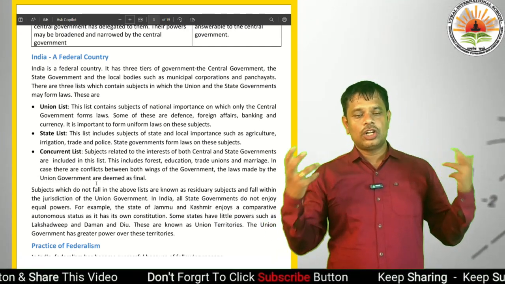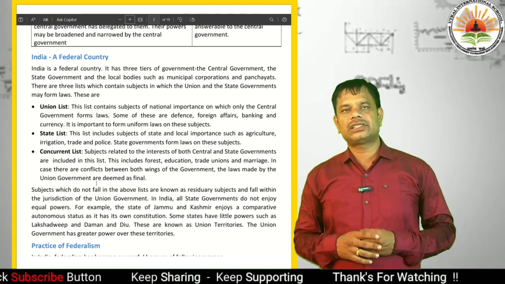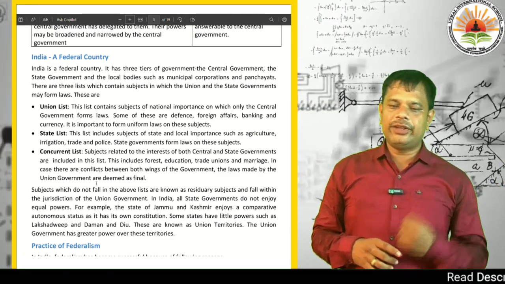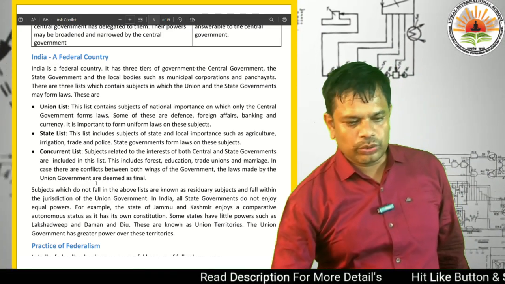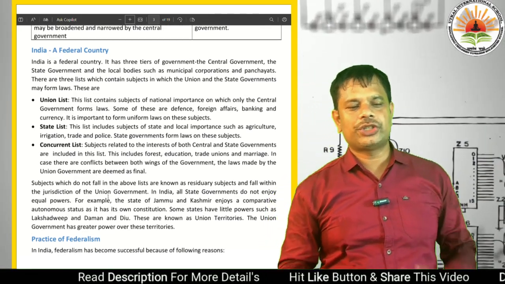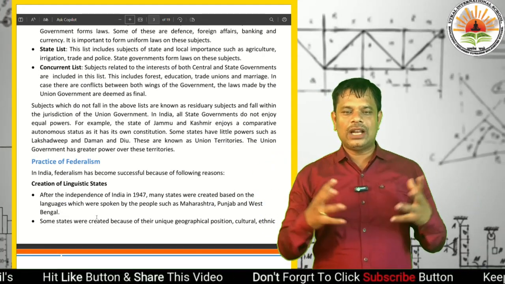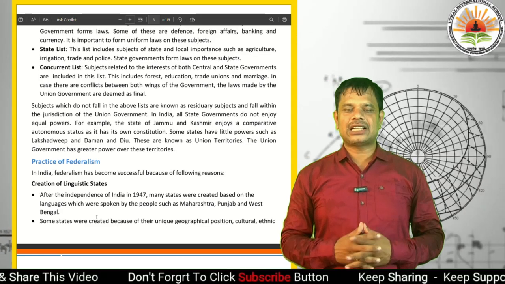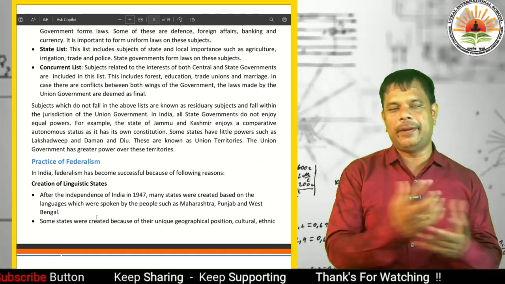So which are the concurrent list subjects? Forest, education, trade unions and marriage. Dear students, subjects which do not fall in the above lists are known as residuary subjects and fall within the jurisdiction of the union government.